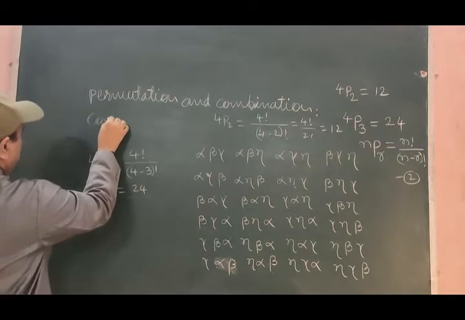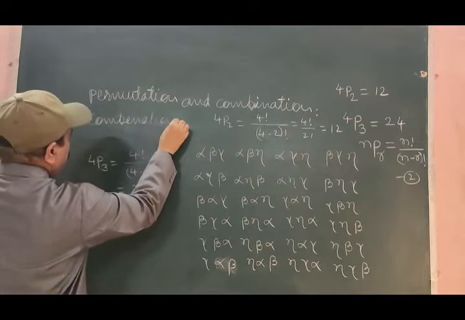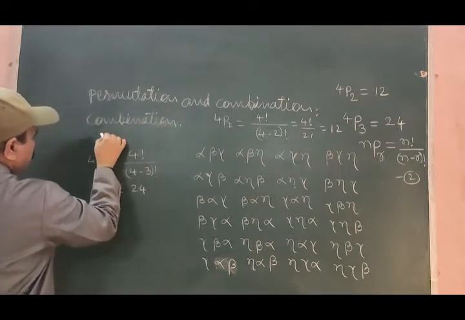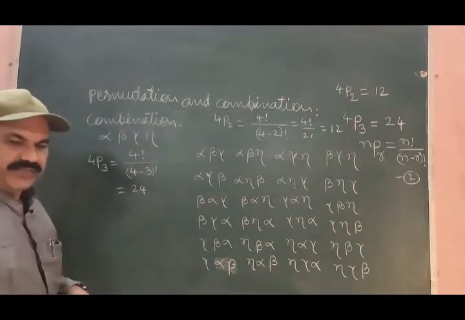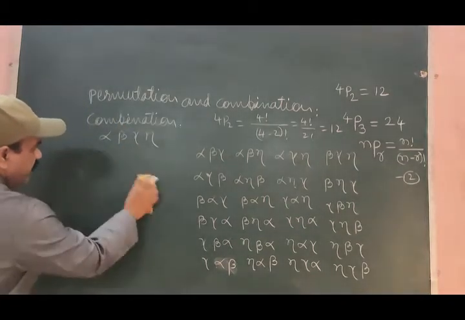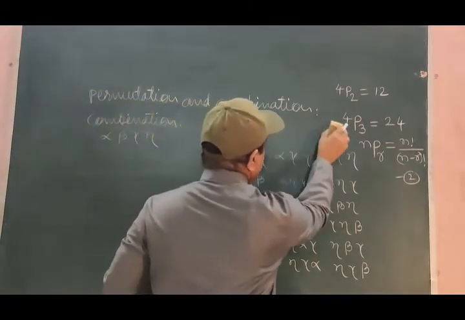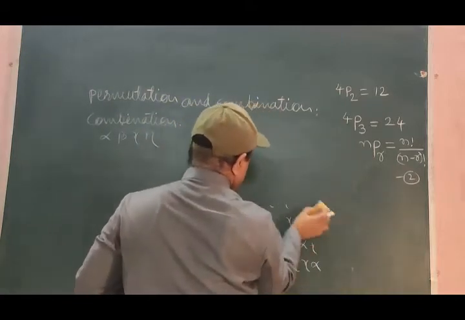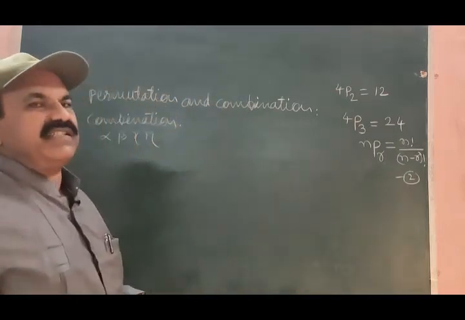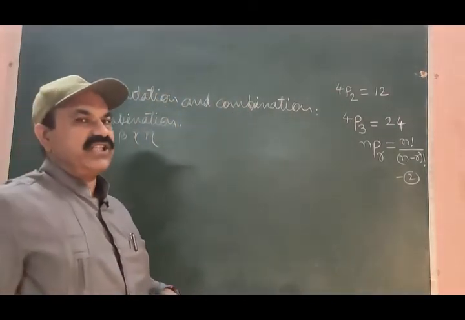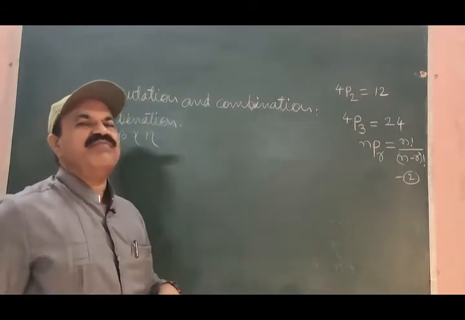Combination. Alpha, beta, gamma, eta. And let us suppose that you are asked to select any 2 particles, any 2 distinct objects at a time, and form the permutations.